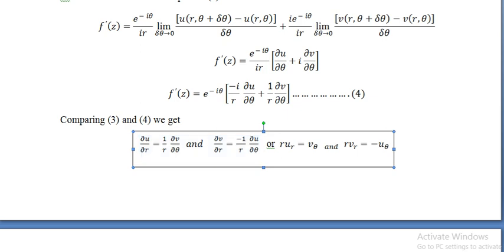Okay, so in the next class we will solve problems on the Cauchy-Riemann equation in Cartesian form and polar form.